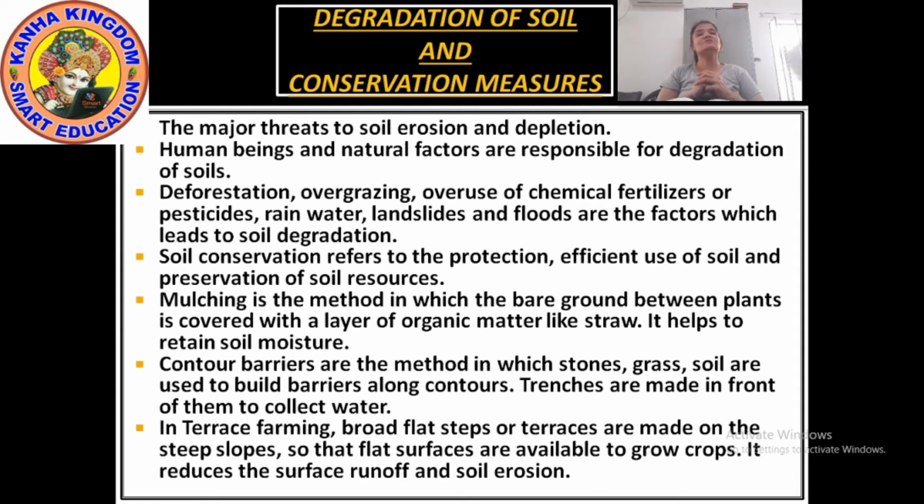So conserving the soil can be done by mulching. Now what is mulching? Mulching is the method in which a bare ground between plants is covered with a layer of organic matter like straws. It helps to retain soil moisture.